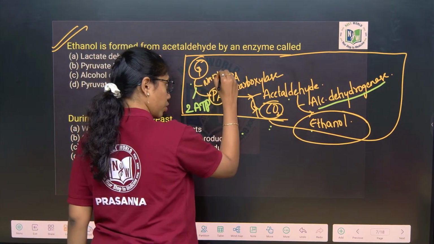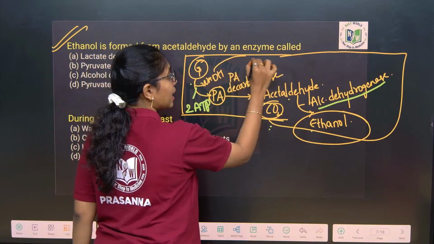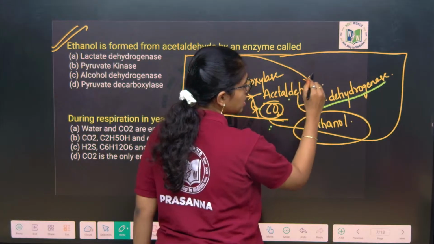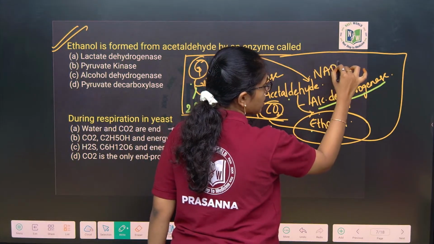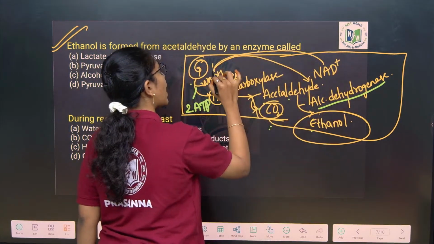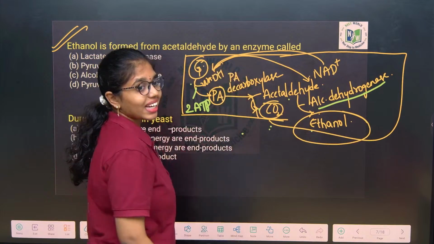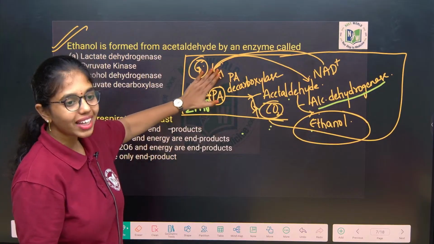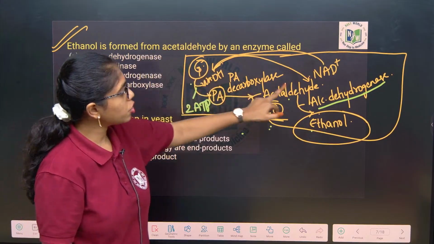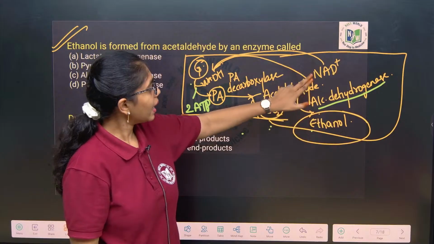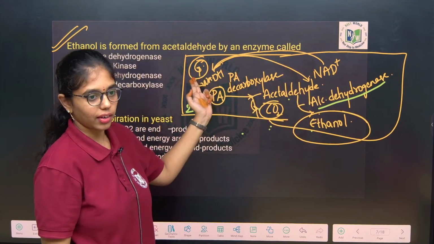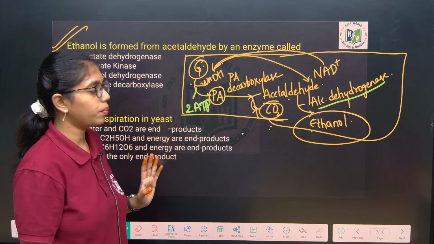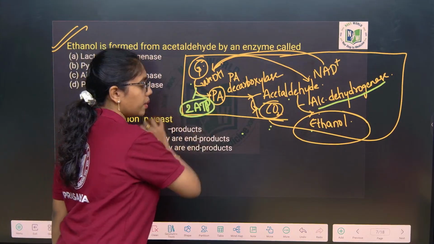NADH that is produced is acting like an electron donor to this. Okay? And in this step NAD plus will be released. This will serve to accept the electrons from the glyceraldehyde 3-phosphate in glycolysis. So here we are not counting NADH, because NADH is utilized by this step and here NAD plus is utilized in glycolysis. Okay, so the net energy that is released in alcoholic fermentation is just 2 ATP.